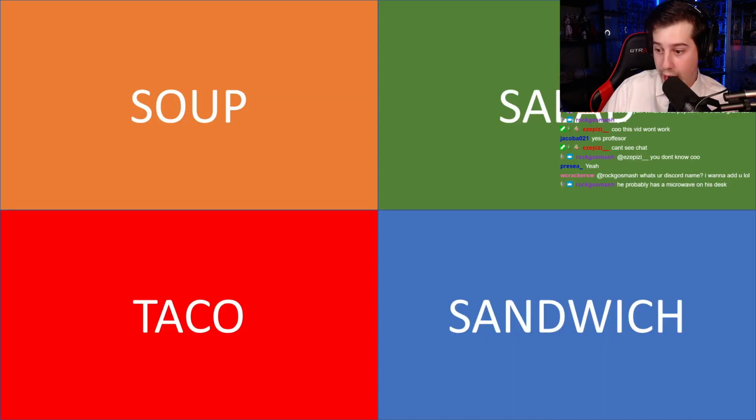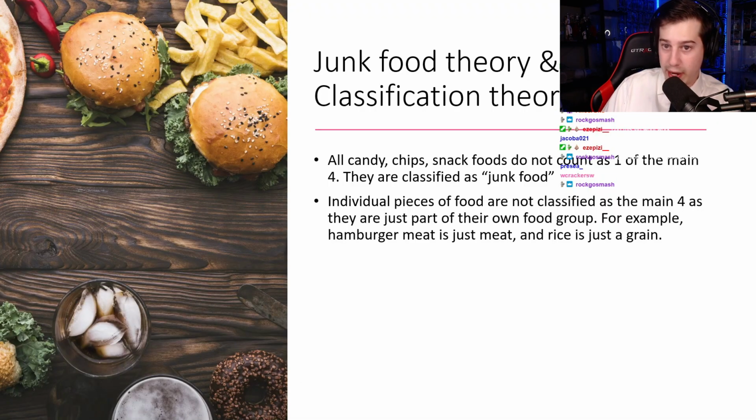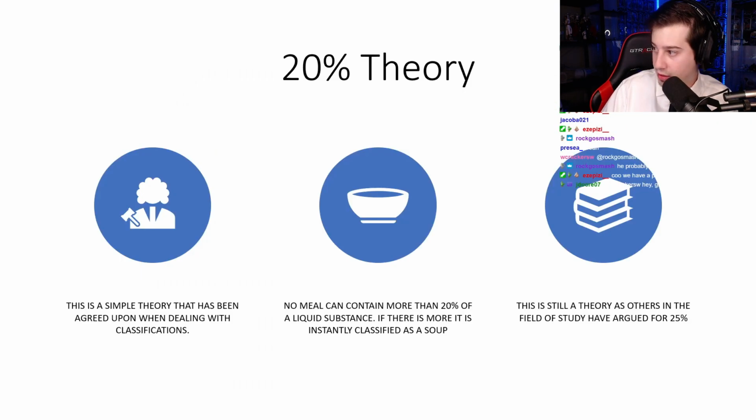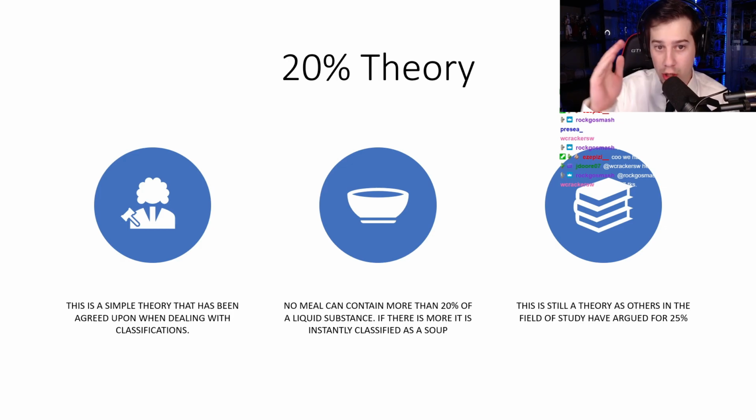We good? So we got the 4 mains, and then we have the 2 theories. Okay? Next. We have the 20% theory. This is a big one. This is probably more important than the other 2. This is the most important theory in my opinion, but it's the most argued about. 20% theory. Let's get this written down.